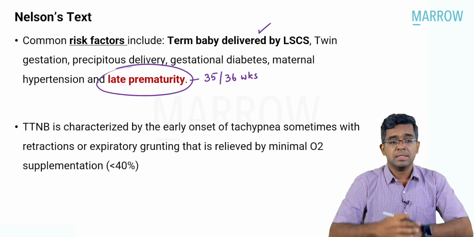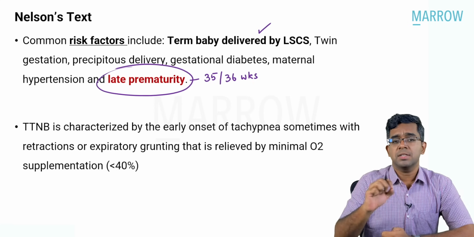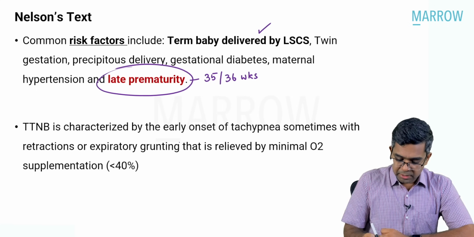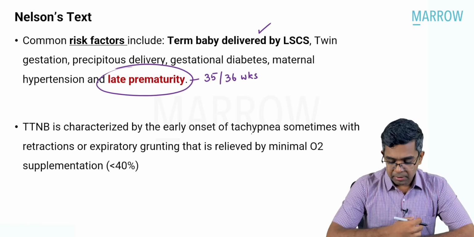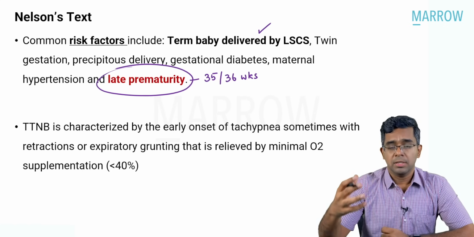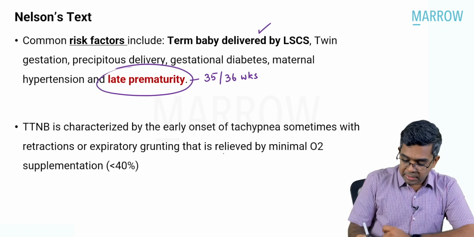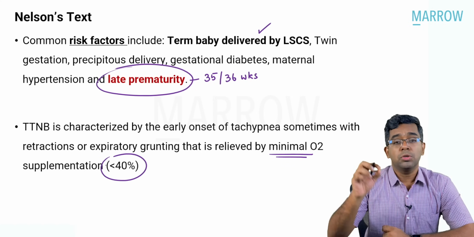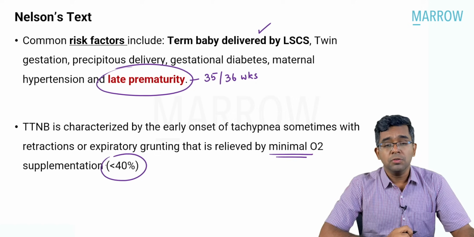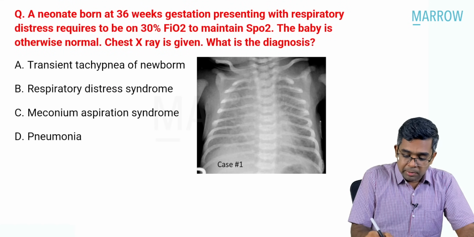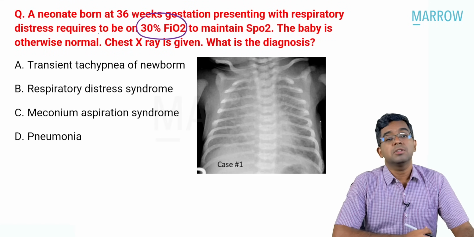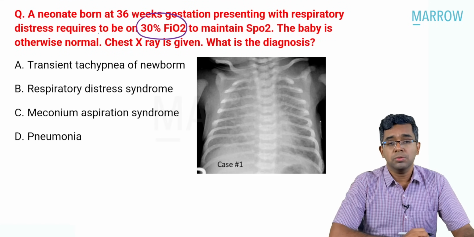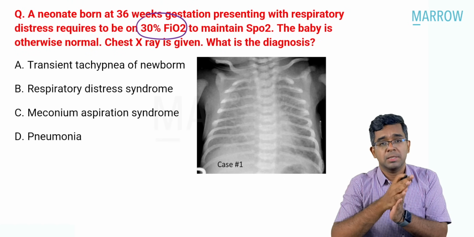Now look at the very next line. TTNB, transient tachypnea of newborn, is characterized by early onset of tachypnea, sometimes with retractions or grunting, but important thing is it is relieved by minimal O2 requirements of FiO2 less than 40%. If you see the question one more time, it is written, the baby requires only 30% of FiO2 to maintain the SpO2, that is also less than 40% only.